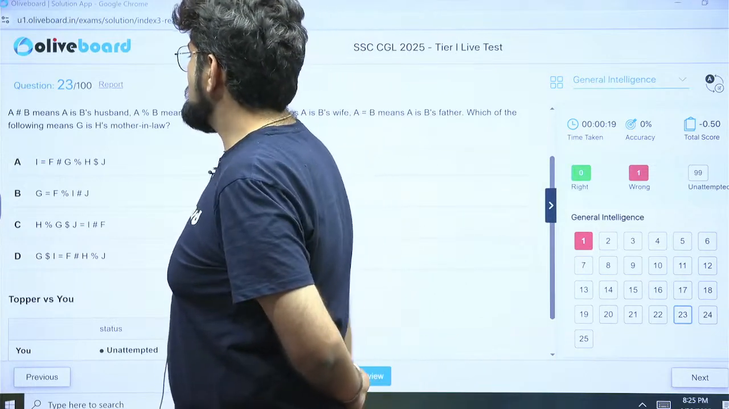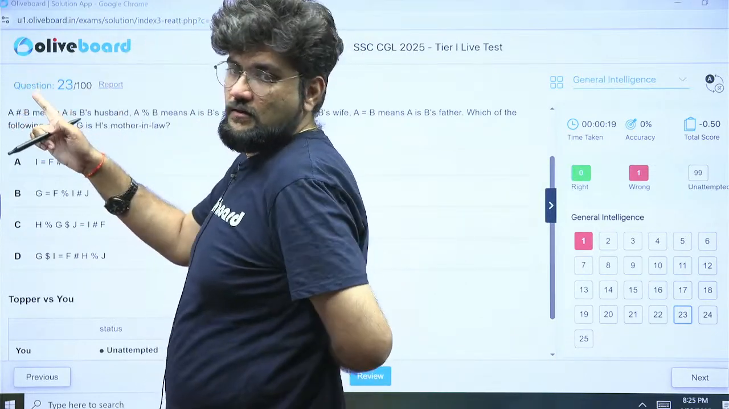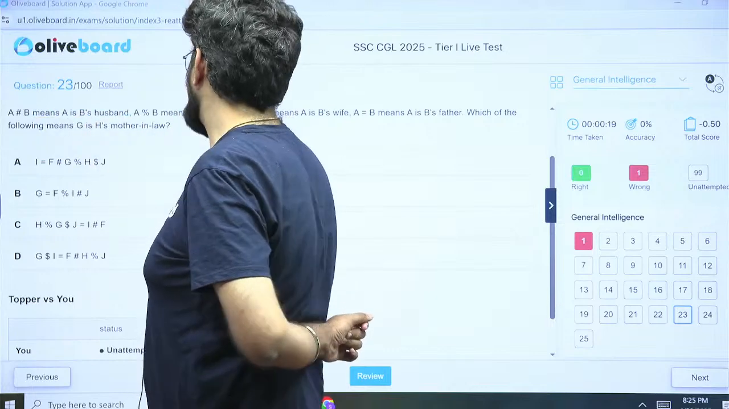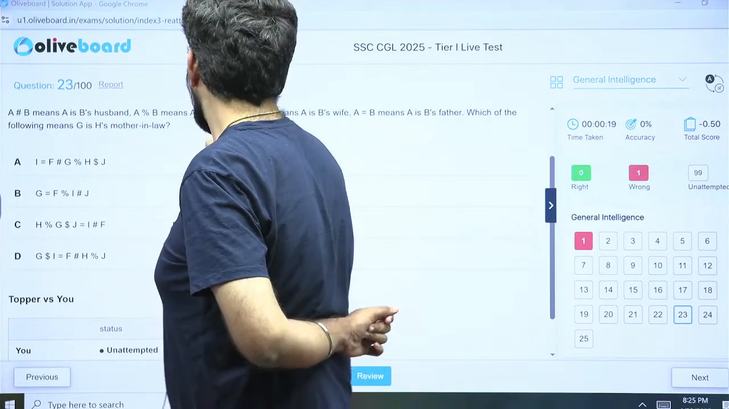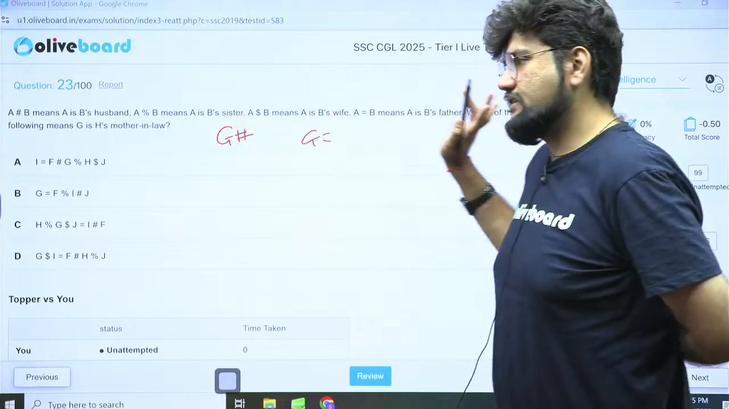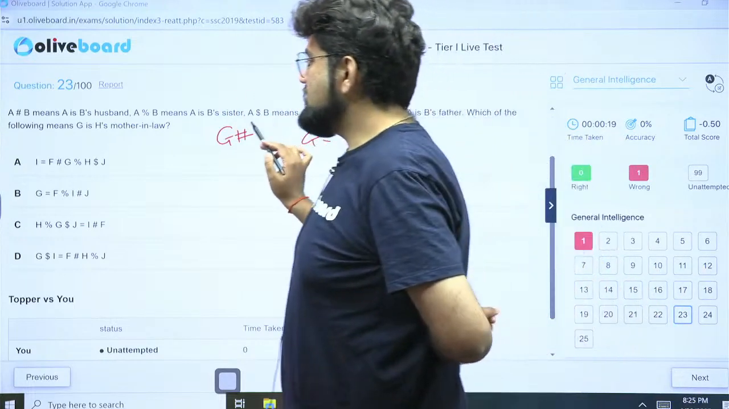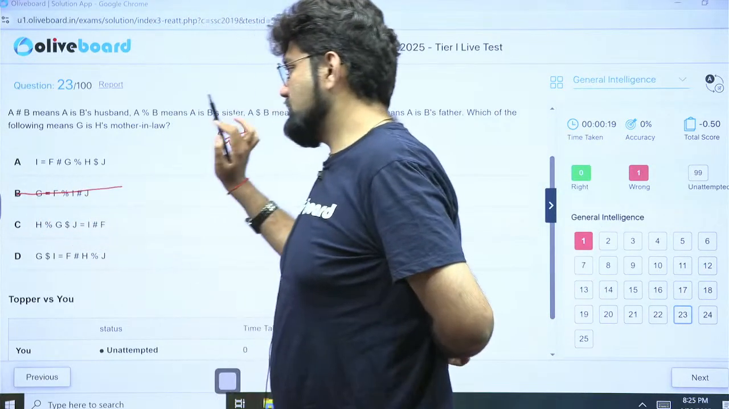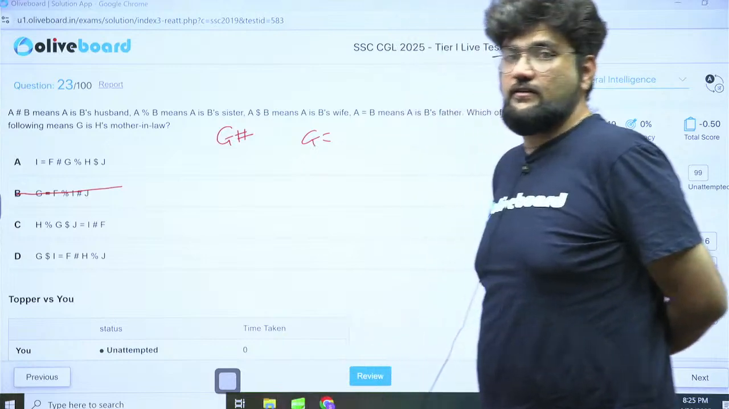For G to be H's mother-in-law, G cannot be a male. So G cannot have hash after it, or G cannot have equal to after it, right? Because both these show male, others can be females. Now when G has hash or equal to, this is deleted. G does not have hash anywhere else after it.